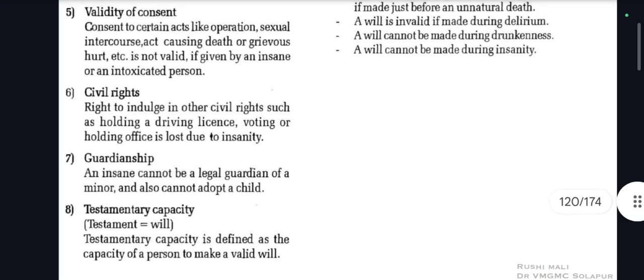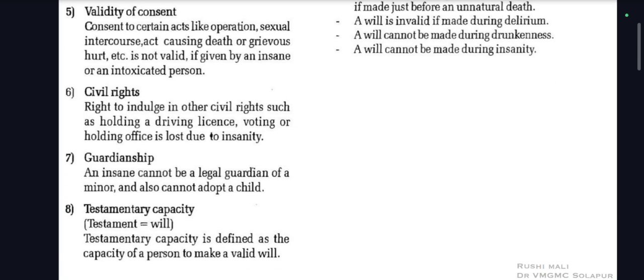Then what is validity of consent? Consent to certain acts like operations, sexual intercourse, acts causing death or grievous hurt is not valid if given by an insane or an intoxicated person. Civil rights. Rights to indulge in other civil rights such as holding a driving license, voting or holding office are lost due to insanity. What about guardianship? An insane person cannot be legal guardian of a minor and also cannot adopt a child.